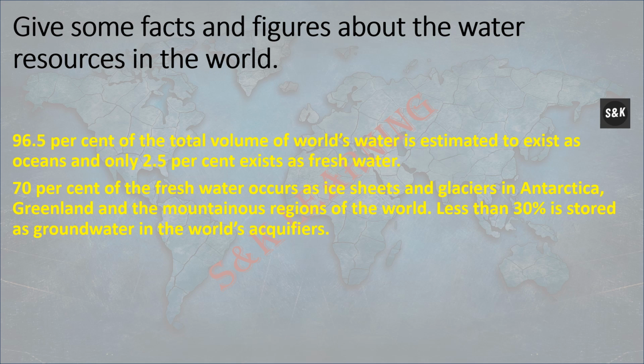Give some facts and figures about the water resources in the world. 96.5% of the total volume of world water is estimated to exist as ocean, and only 2.5% exists as fresh water. 70% of fresh water occurs as ice sheets and glaciers in Antarctica, Greenland, and the mountainous regions of the world. Less than 30% is stored as groundwater in the world's aquifers.